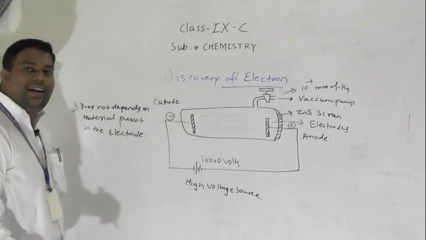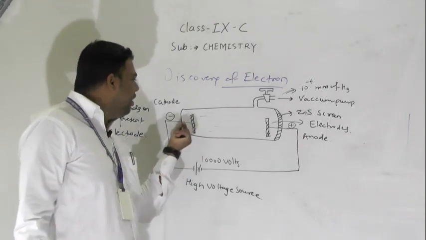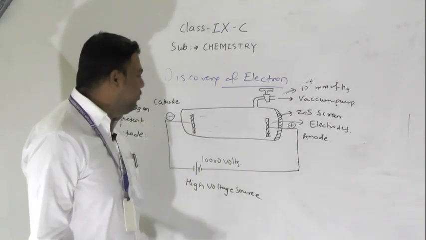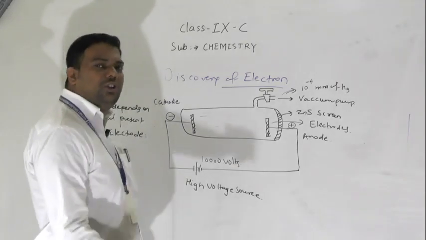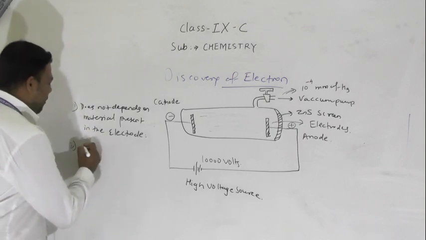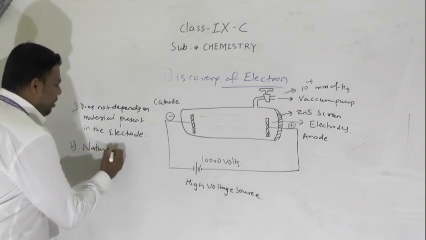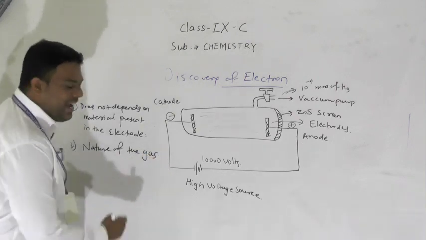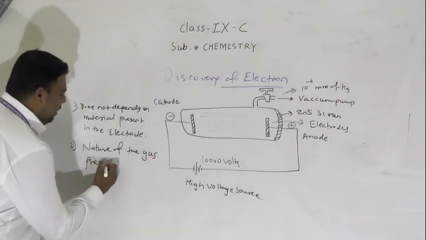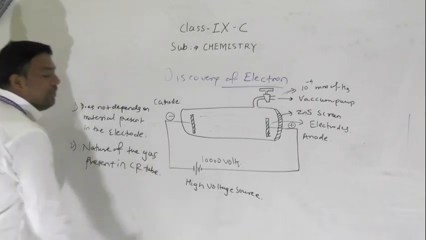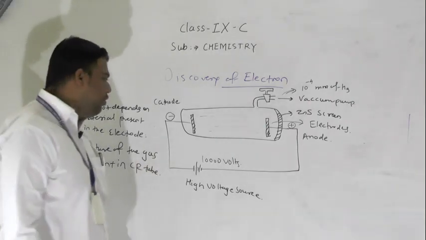Second, what you observe moving from negative to positive, from cathode to anode, also does not depend on the nature of the gas present in the CR tube, that is, the cathode ray tube.